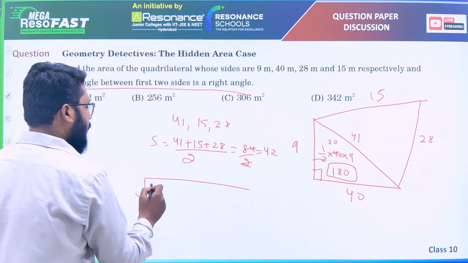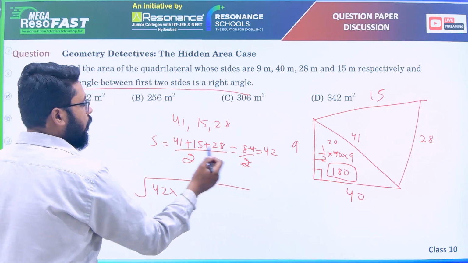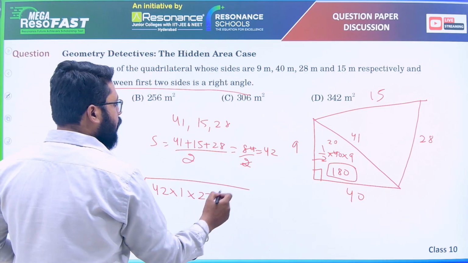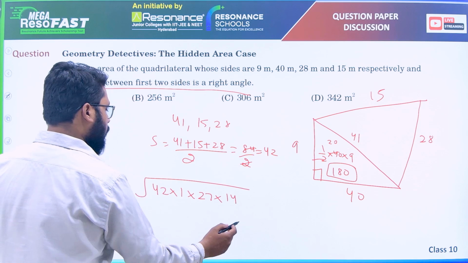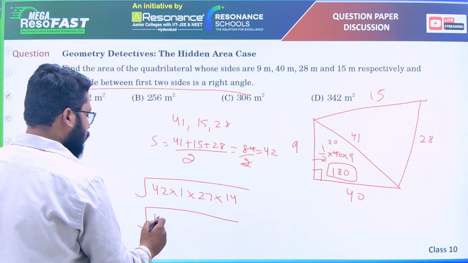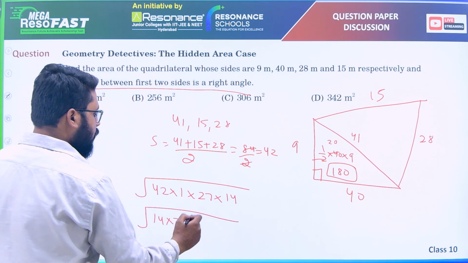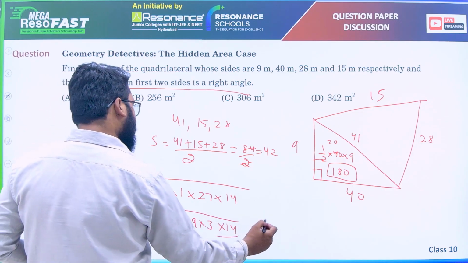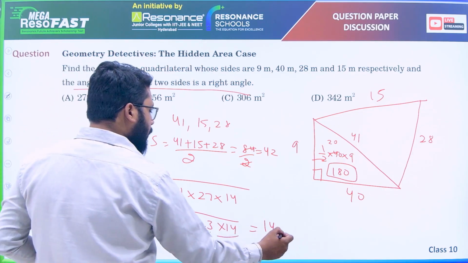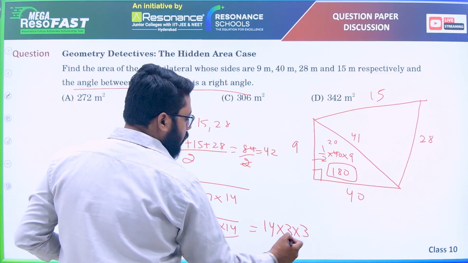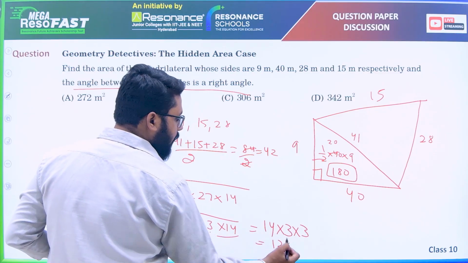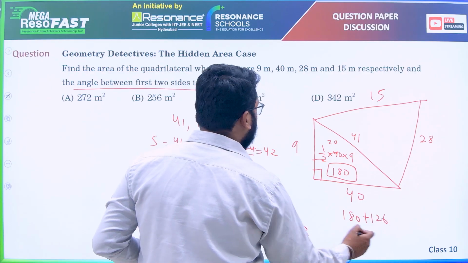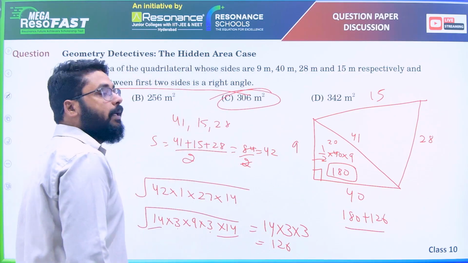So area will be square root of S into S minus A: 42 minus 41, 1; 42 minus 15, 27; 42 minus 28 is 14. 42 you can write as 14 into 3, 27 you can write as 9 into 3, and 14 as it is. 14 you can take common, 3 you can take common, and square root of 9 is also 3. 14 into 9 is 126. So entire area will be 180 plus 126, that is 306 meters square.